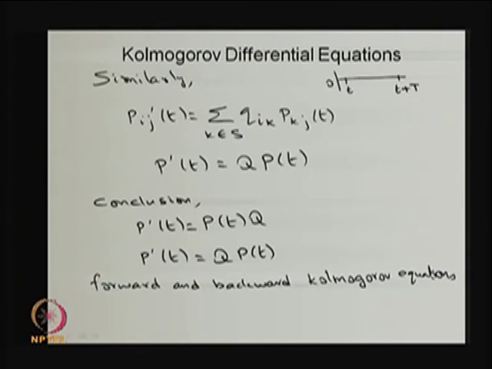Because it is a differential equation, you need an initial condition: the transition probability of the system moving from i to j at time 0. By supplying that and solving this equation, you will get the Pij of t. Once you know the Pij of t, then you can get the distribution of X of t.